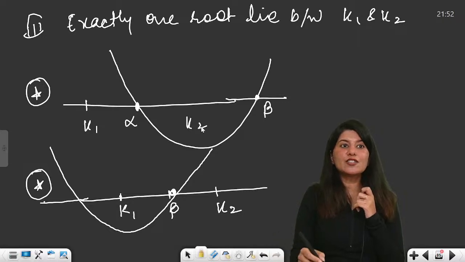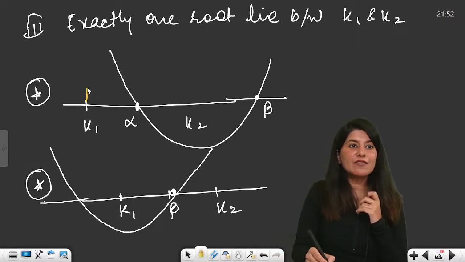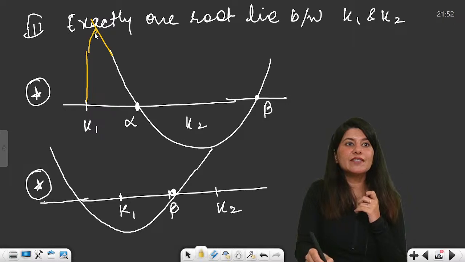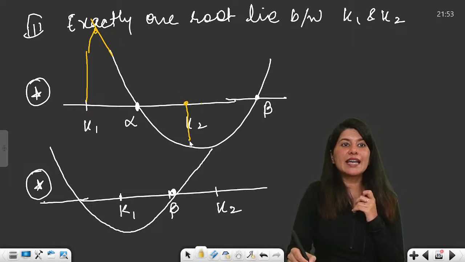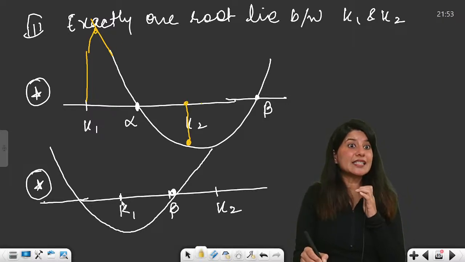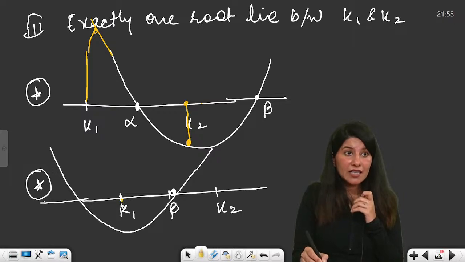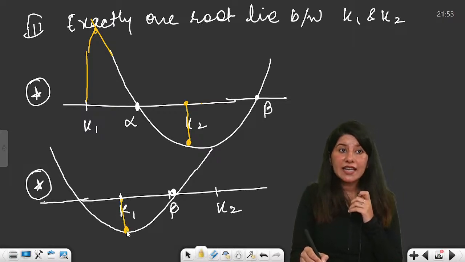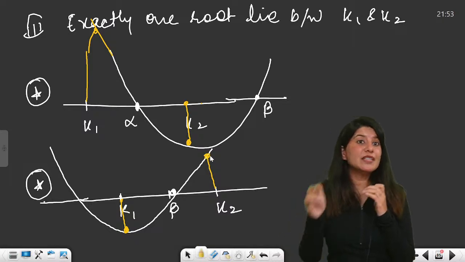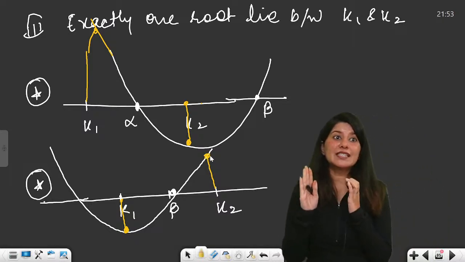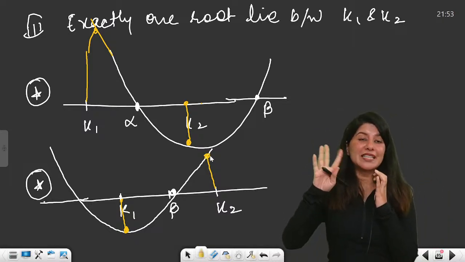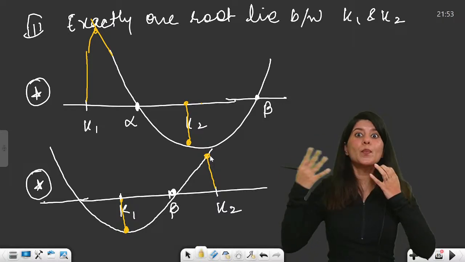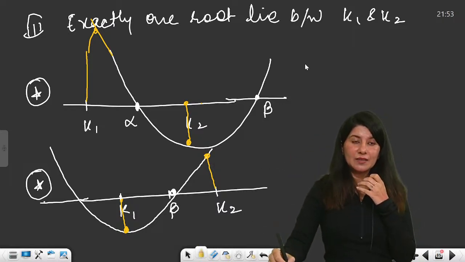And what will be the condition? So clearly the k1 value is positive in the first case, the k2 value is negative in the first case. But it is getting reversed in the second case, k1 is negative but k2 is positive. That means k1 and k2 follow opposite signs, right?